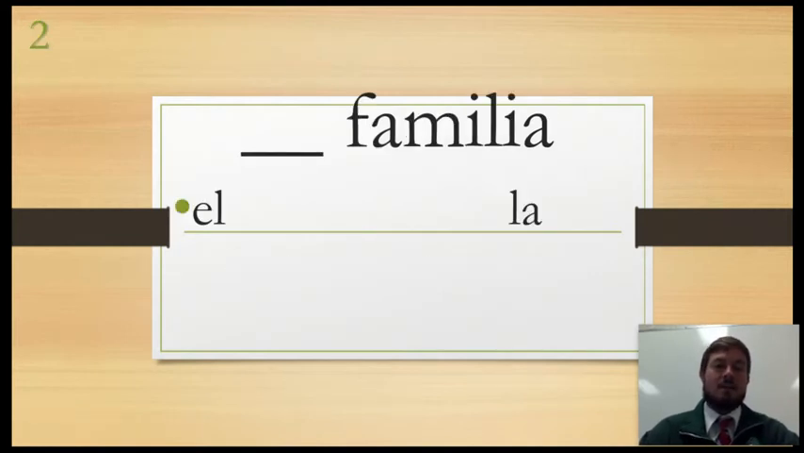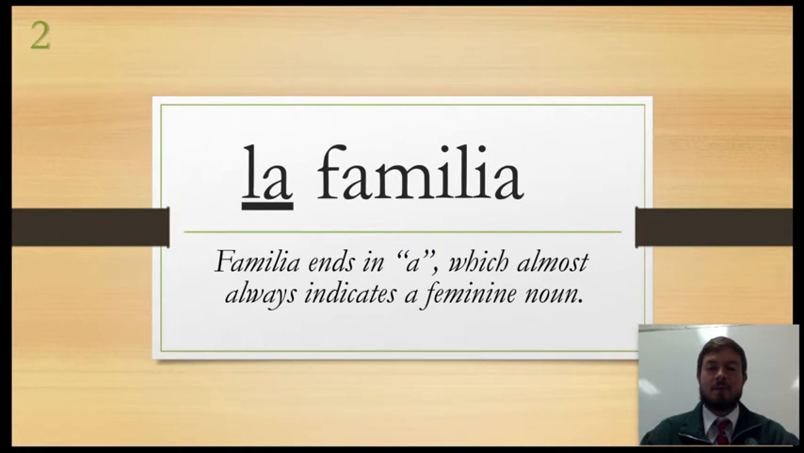Blank familia. Is it el or la? You got it. It is la. La is feminine. Familia is feminine. And again, it ends in an A, which typically means it's going to be feminine. There are a few exceptions, but typically if it ends in A, it's going to be feminine.